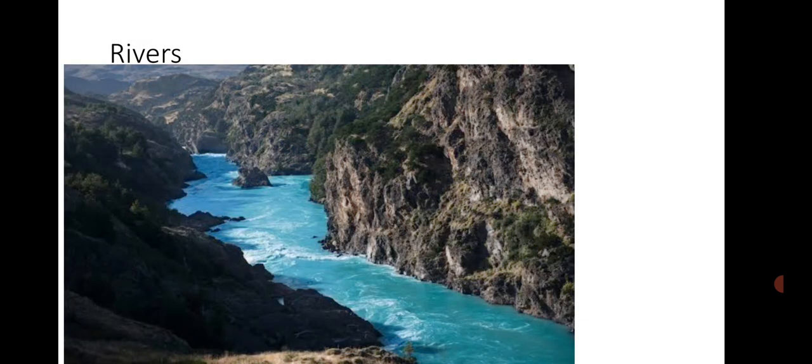Rivers. A natural downward stream of water from the mountains is called a river. It flows towards an ocean or sea. A river on its journey from the mountains to the ocean passes through three different stages. Now, what are these different stages of a river? These are youthful, mature, and old.